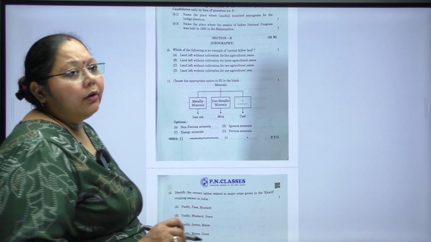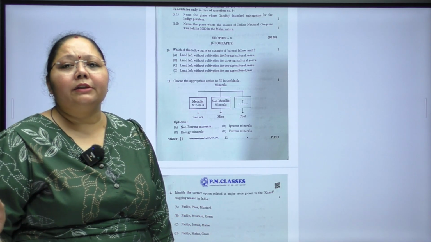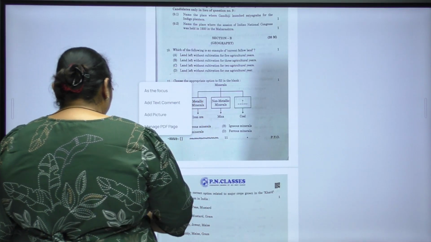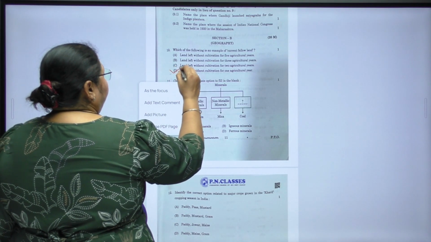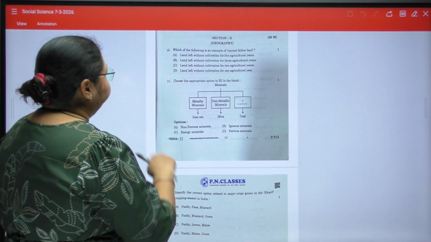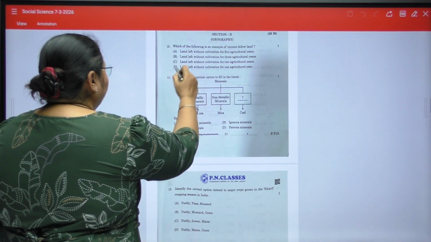Current fallow land means the land which is not being cultivated for a year. So option D is the correct answer.